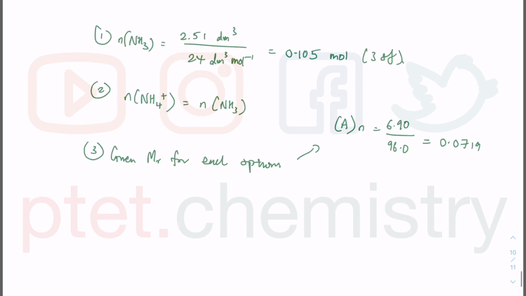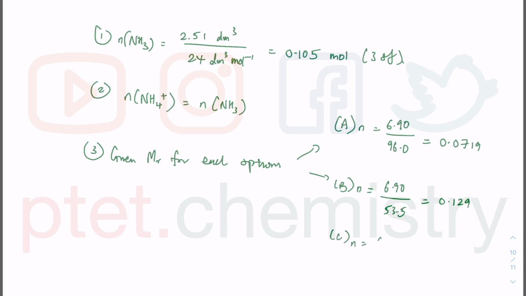And then if I look at B, which is ammonium chloride, so 6.90 over 53.5. The question is, do I want to be doing this? Anyway, never mind, let me just do it for all of them. 6.90 divided by 53.5, I get 0.129 mole.